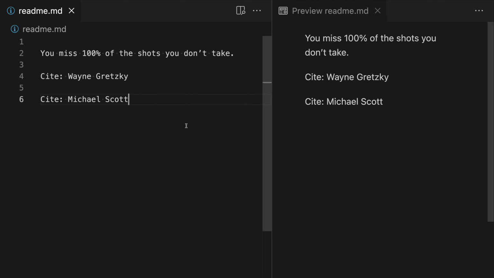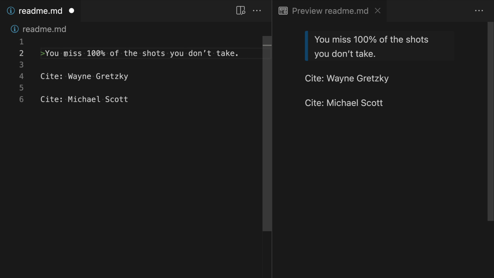So let's say that we wanted to make it clear that this first line here is actually a quotation. Now to create a block quote for it, we're just going to go to the very start of the line and then type a greater than sign. After adding this, and I'll typically add a space afterwards just to make things look a little nicer, we are now getting this nicely rendered quote over here in the Markdown document. This is making it very clear that this is not part of our normal text in the rest of the document, and is instead a quotation.